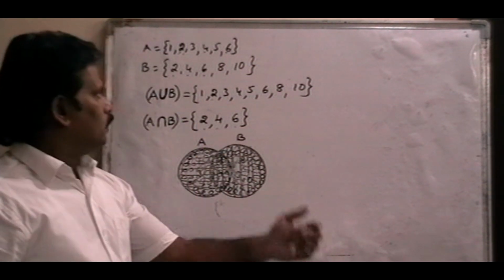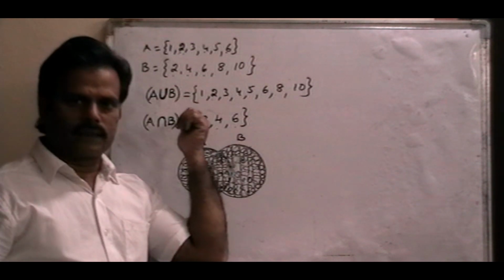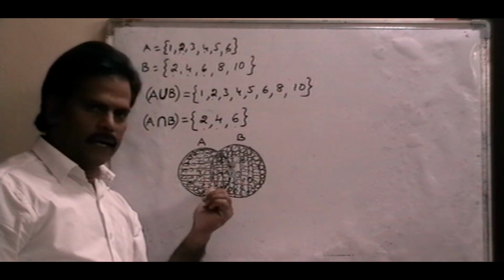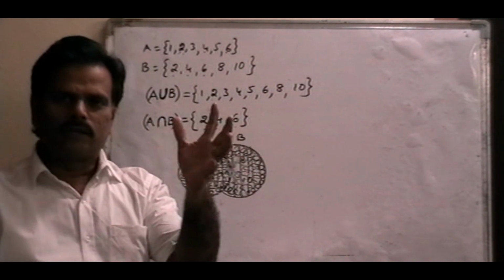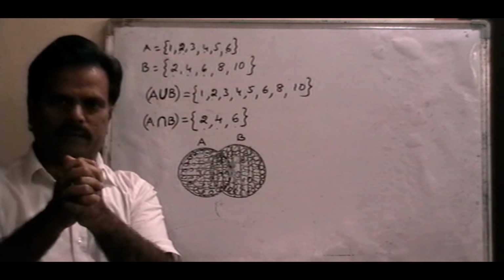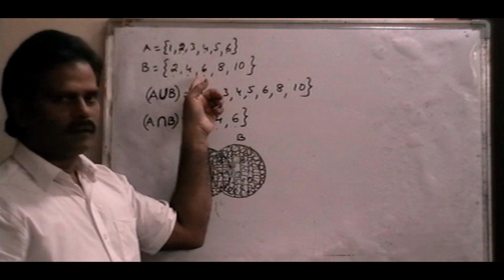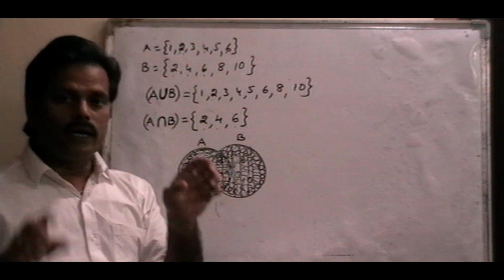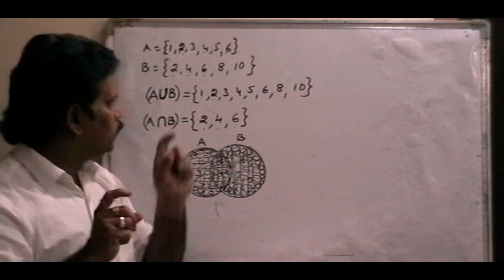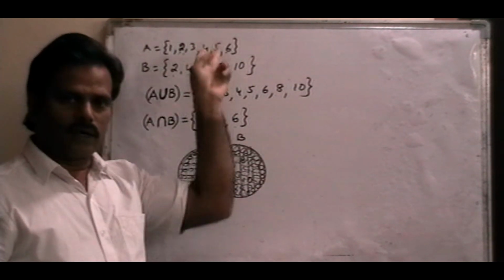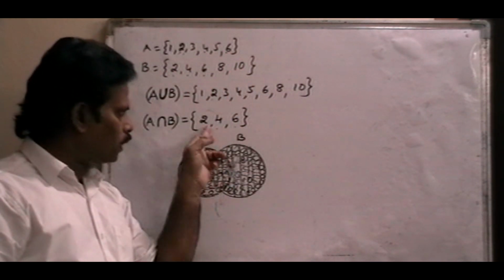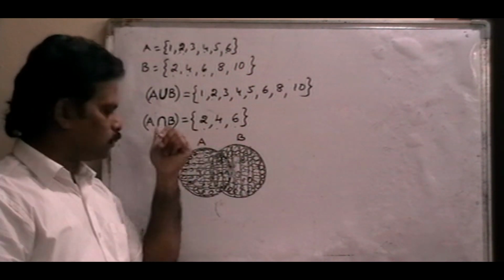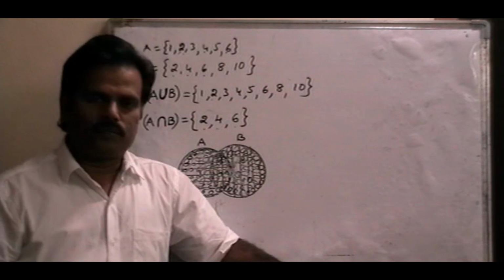A union B, A intersection B. Union means simply combining all the elements, the total elements. Intersection means only the common elements in both sets A and B: only 2, 4, 6. That is the intersection part.